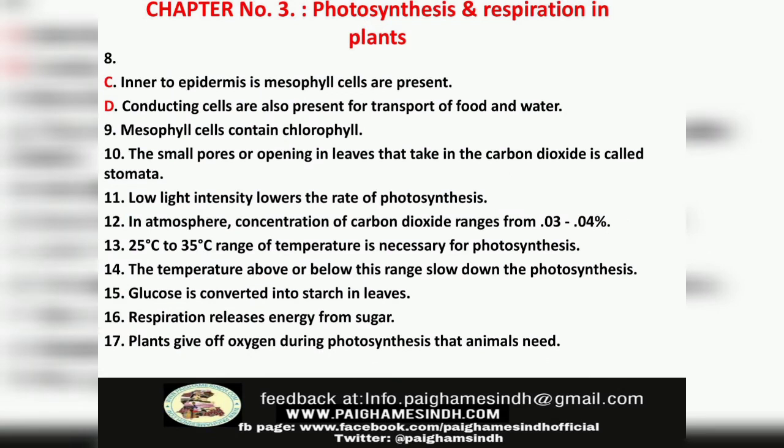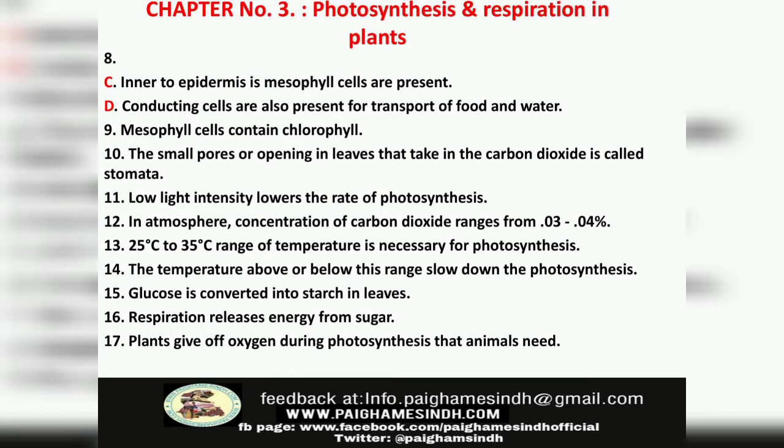C. Inner to epidermis are mesophyll cells. D. Conducting cells are also present for transport of the food and water. Number 9. Mesophyll cells contain chlorophyll. Number 10. The small pores or openings in the leaves that take in carbon dioxide are called stomata. Number 11. Low light intensity lowers the rate of photosynthesis.